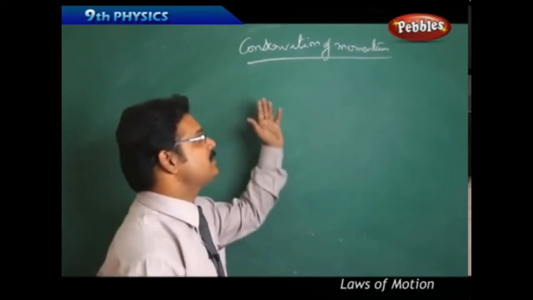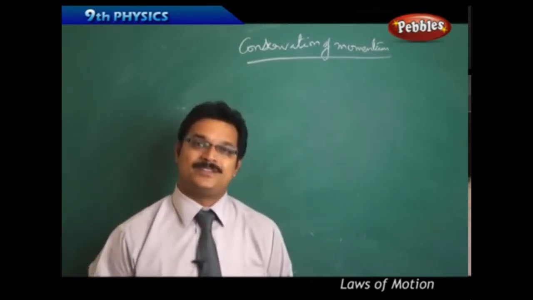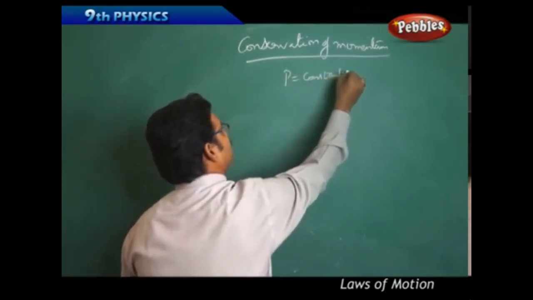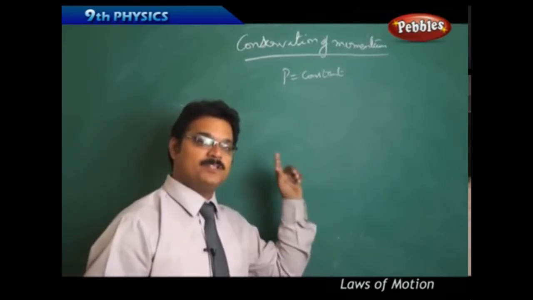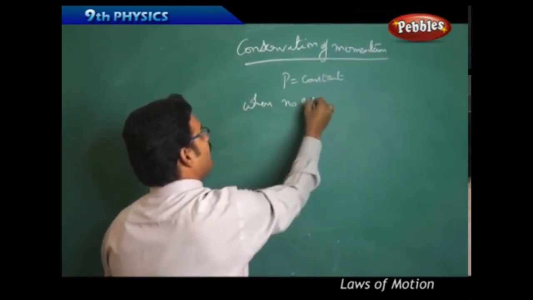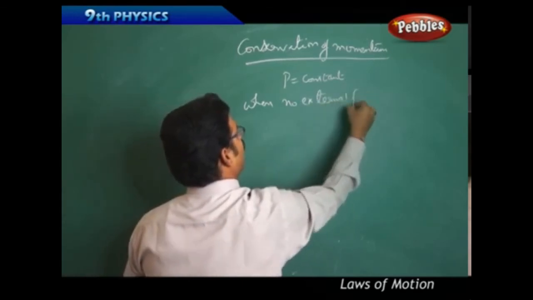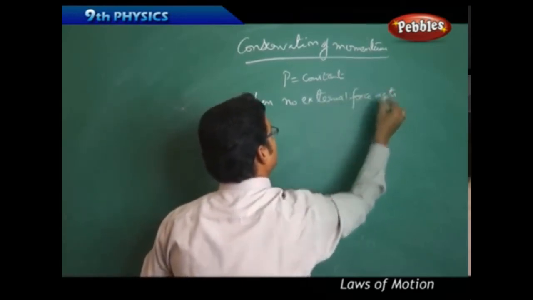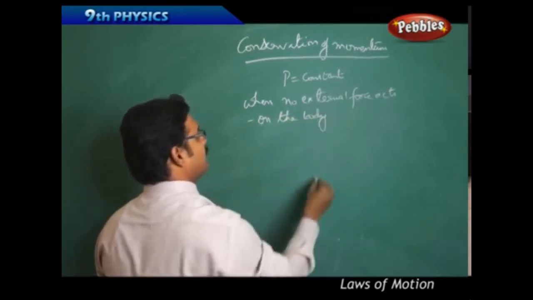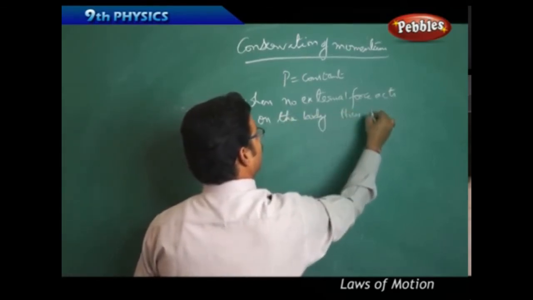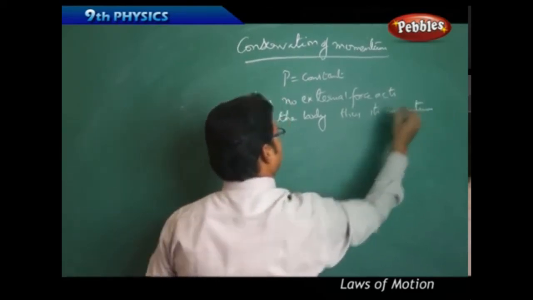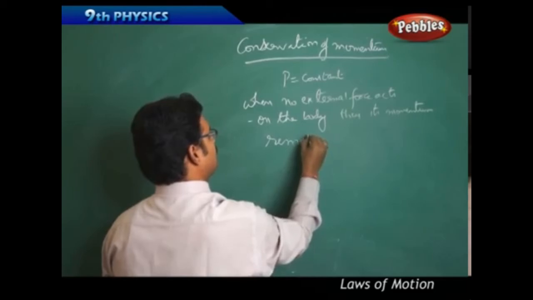So conservation of momentum means momentum remains constant, that is, P equals constant. But how? The conservation of momentum principle says that when no external force acts on the body, then its momentum remains constant.